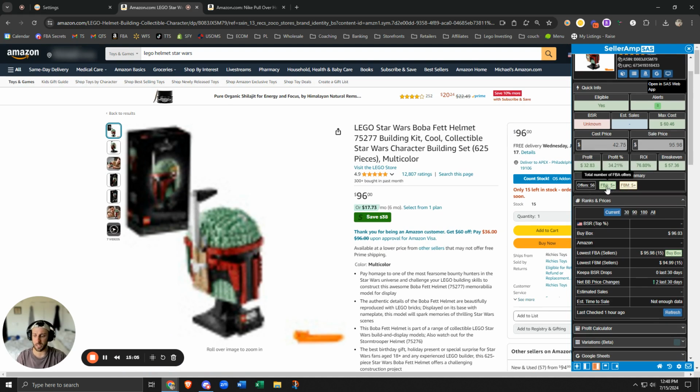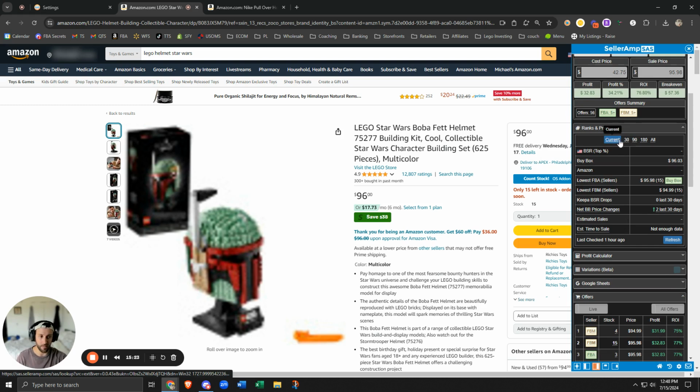Offer summary, like I said, should be turned on. This is just a quick glance at seeing how many total offers there are, how many FBA, FBM sellers. Now, Legos, these are investment pieces, which is why there's a lot of offers on it. Personally, I wouldn't shy away from Lego listings if there's too many people on it, because eventually they'll sell out.